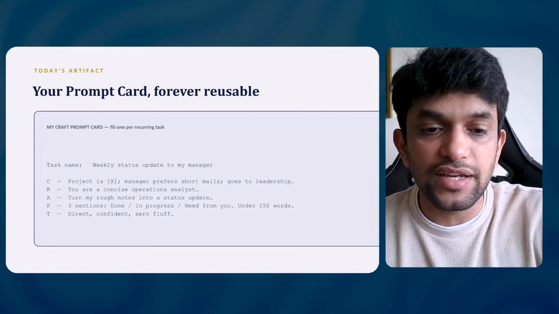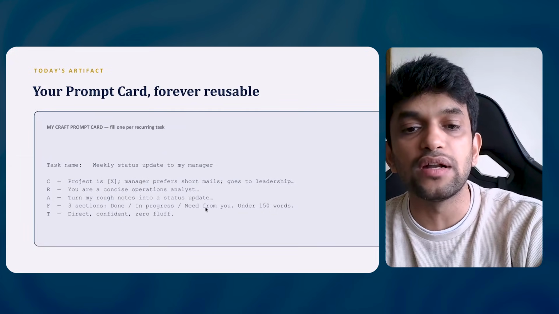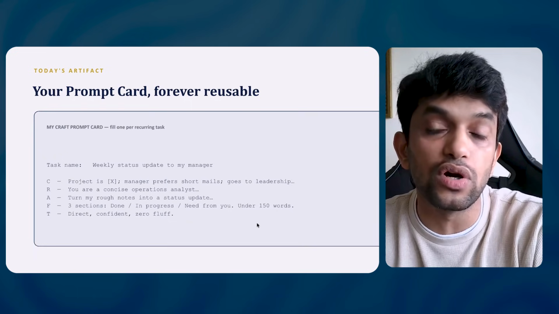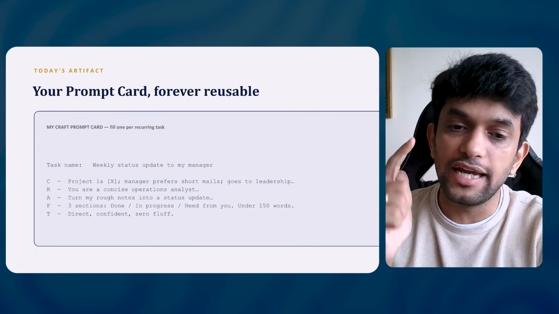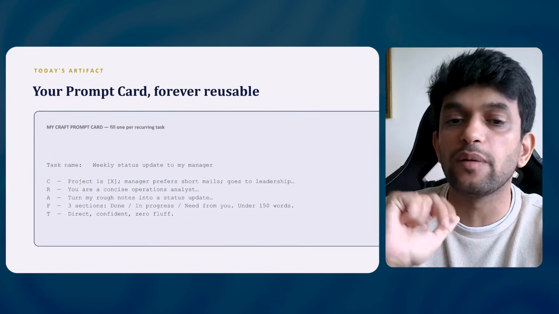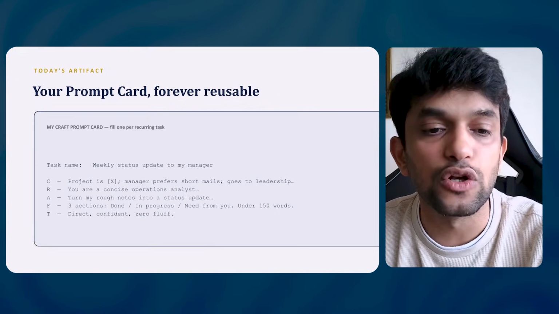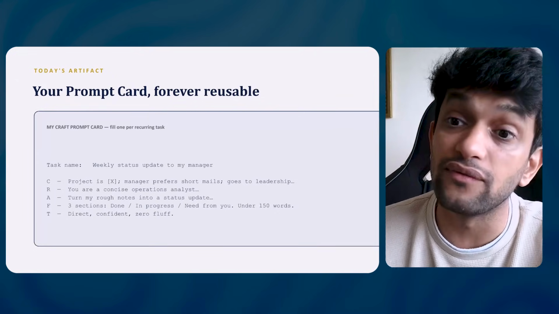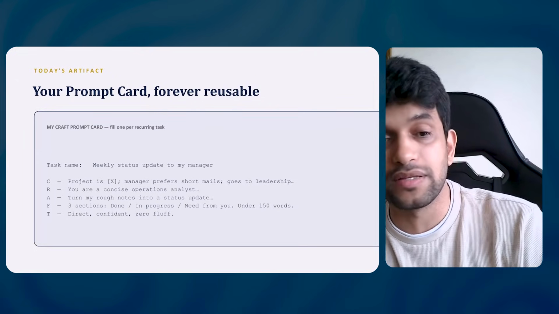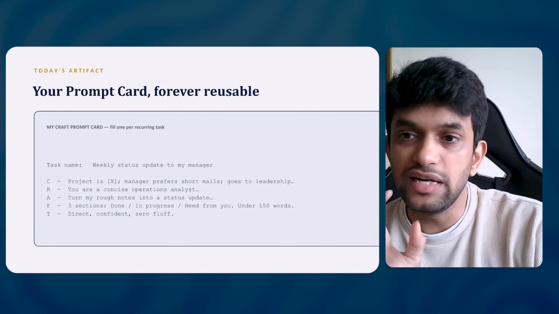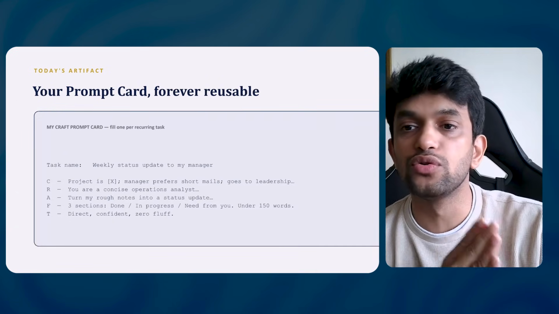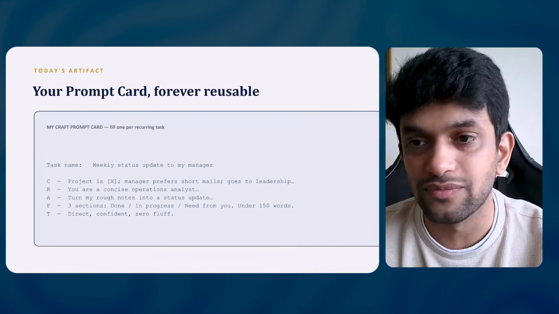Format: 3 sections, done, in progress, need from you, under 150 words. What's the format you want the report in? What have you done, what is in progress, and what else you need from the manager, right? And the tone is direct, confident, and zero fluff. This you can directly copy paste, guys. You just need to add your notes, what you did yesterday or whatever you want to add to this.